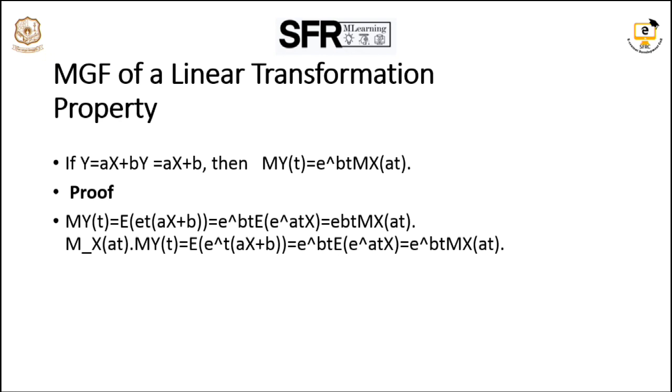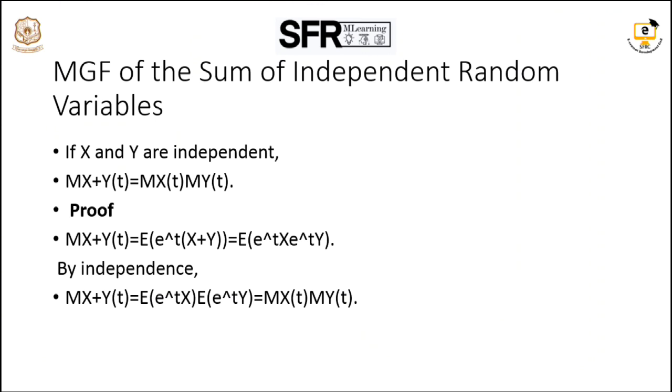Then we have e^(bt) times E[e^(atX)]. Here E[e^(atX)] is nothing but our moment generating function. Hence we get M_Y(t) equal to e^(bt) times M_X(at).